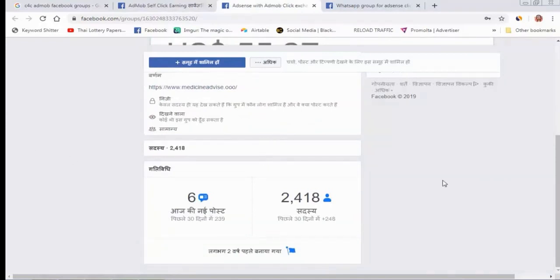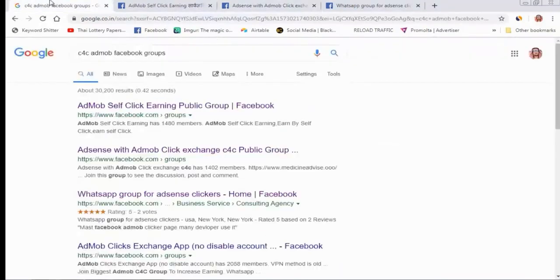This is your strategy. If you work 10 days in 10 groups, then in 1 month, 30 days, you will work the same 10 groups 3 times, and you will always get new clicks daily. After 30 days, when the second of the month comes in Google AdMob, all your earnings are passed by Google. Not a single click or invalid activity is cut from your AdMob account.